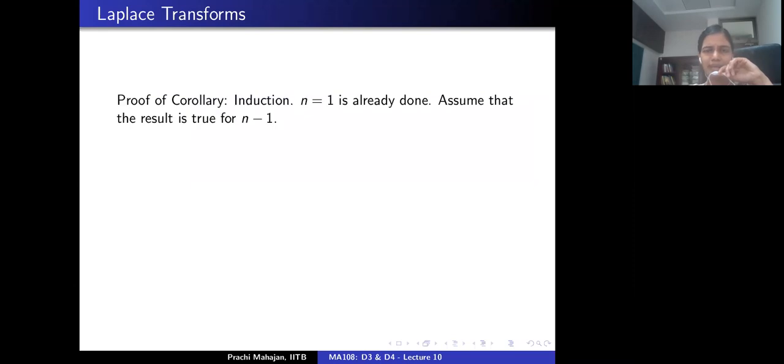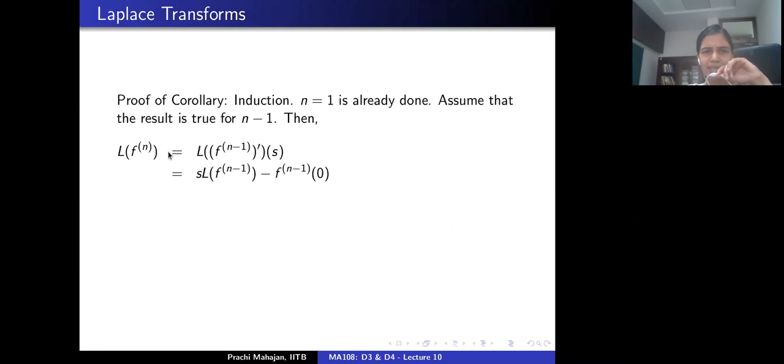So let's assume that the result is true for n minus 1. Let's try to establish that this is true for index n. That means let's consider the Laplace transform of the nth derivative of f. I'm going to write this down by considering the function g, which is the n minus 1th derivative of f. So this is the Laplace transform of the first derivative of g, right?